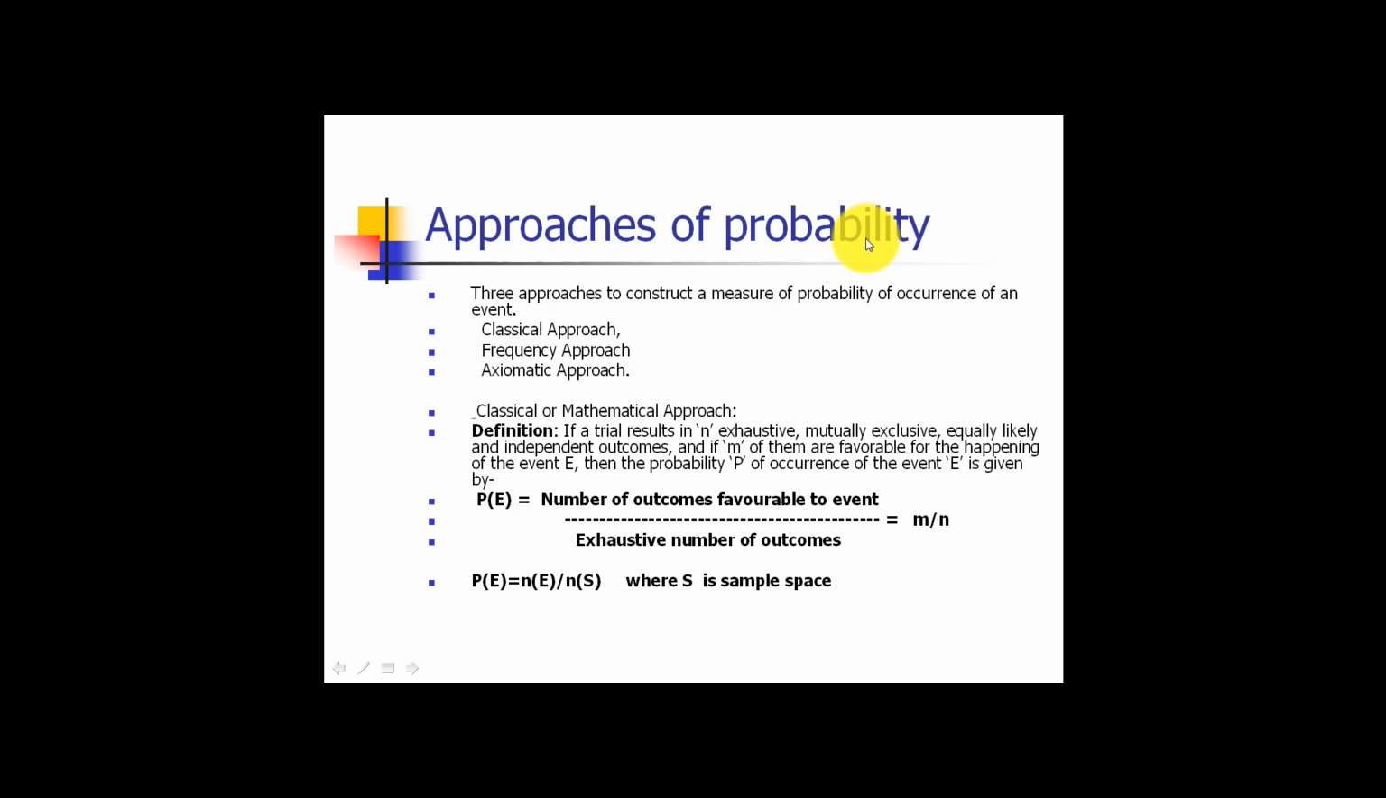So we can write, how many even numbers have we got? 3. And how many is the sample space? 6. So it can be written as 3 by 6. We shall be seeing the problems for this later. Now this is basically a definition of the approaches.